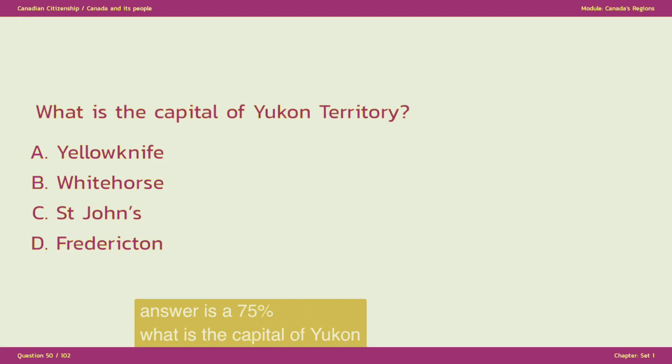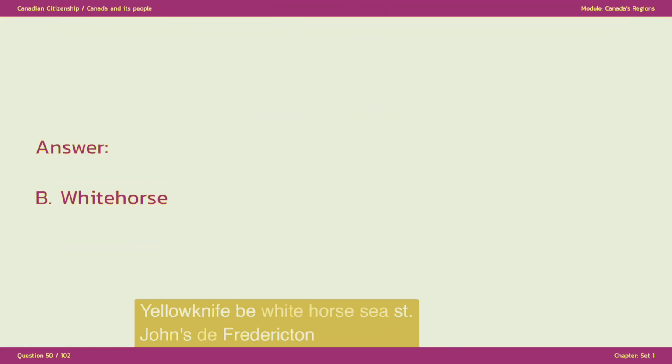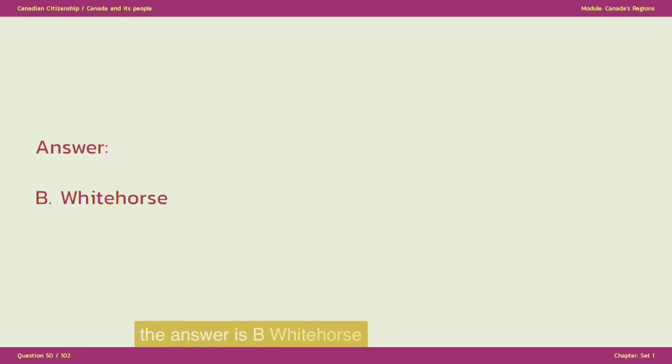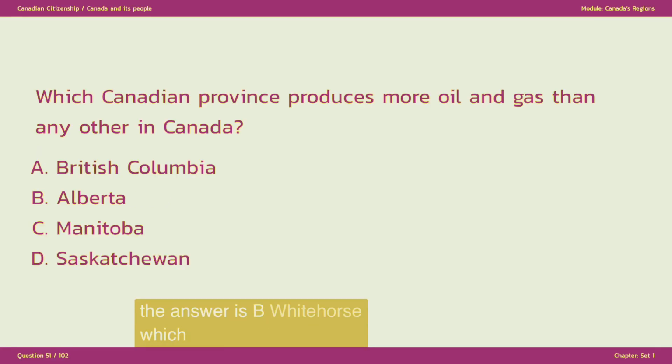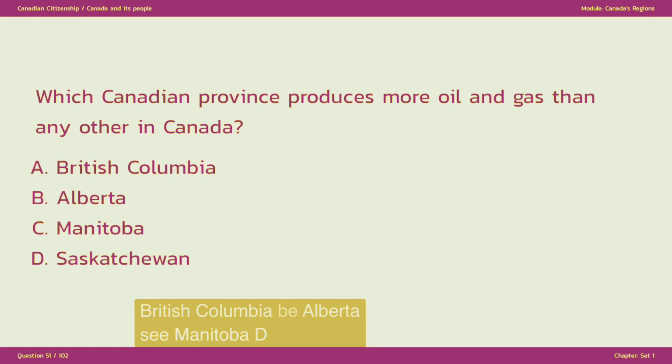What is the capital of Yukon Territory? A. Yellowknife. B. Whitehorse. C. St. John's. D. Fredericton. The answer is B. Whitehorse. Which Canadian province produces more oil and gas than any other in Canada? A. British Columbia. B. Alberta. C. Manitoba. D. Saskatchewan. The answer is B. Alberta.